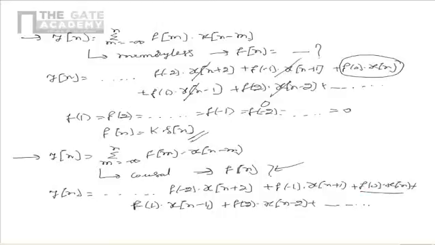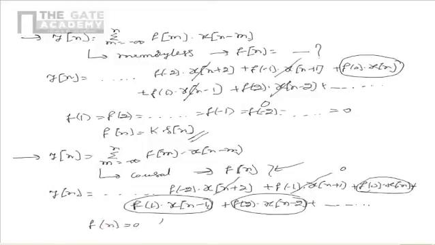In this case, the terms corresponding to x of n minus 1 and x of n minus 2 could be present, but the terms corresponding to x of n plus 2 and x of n plus 1 should be 0. For that to happen, for any generic input, f of n should be equal to 0 for n less than 0. It means that the given system is causal if the function f of n is equal to 0 for n less than 0.